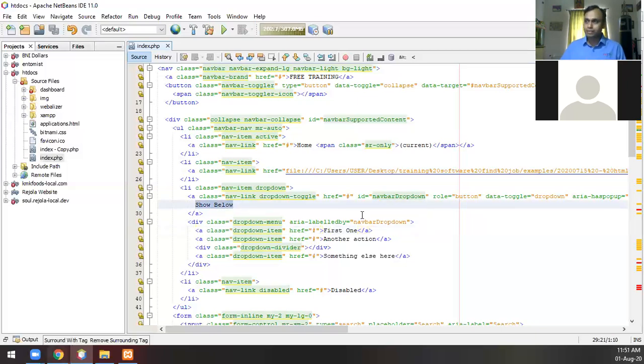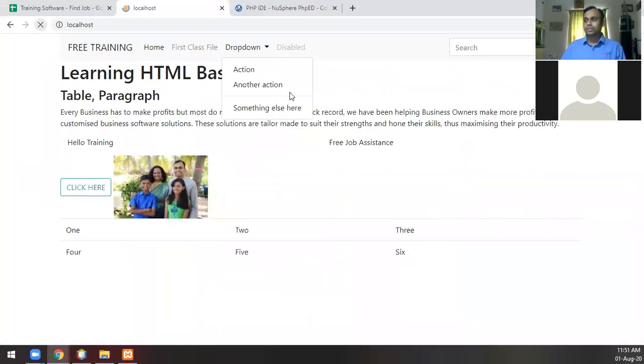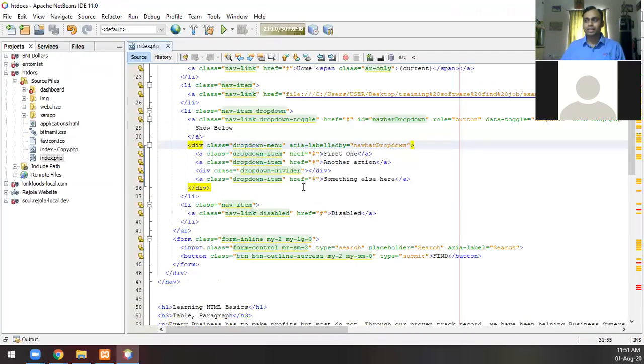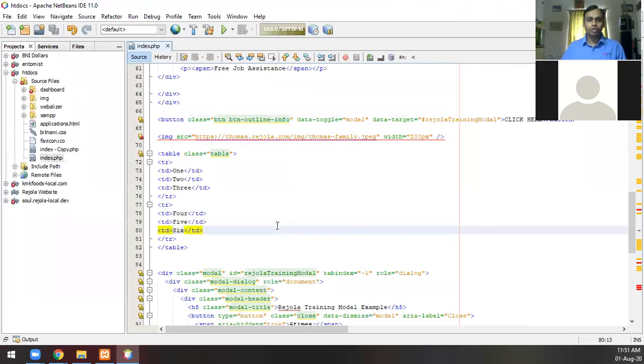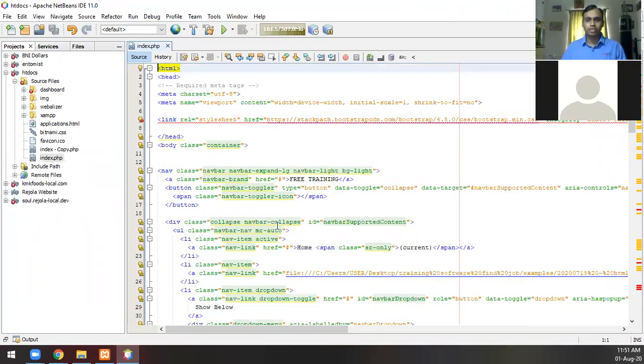And when I saved the files, I did a Control S. And when I come and refresh over here, you'll see it has become show below and it has become first one. So now the IDE has been installed and we are seeing how it is running. It is basically a notepad, but with 1,000 more features than a notepad. That is what it is.